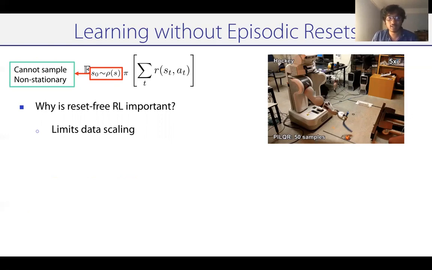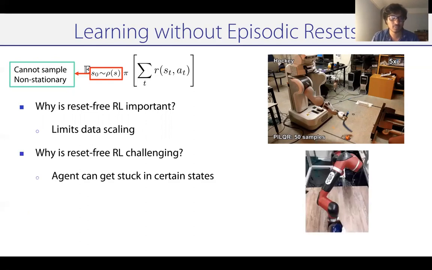This suggests that we need algorithms for reset-free reinforcement learning. But why is this difficult? Reset-free reinforcement learning is challenging because the agent can get stuck in certain states for really long periods of time. For instance, let's say we're trying to push this cup to a particular location. If the cup slips out of the palm, the agent can get stuck there for a really long period of time without interacting with the cup.